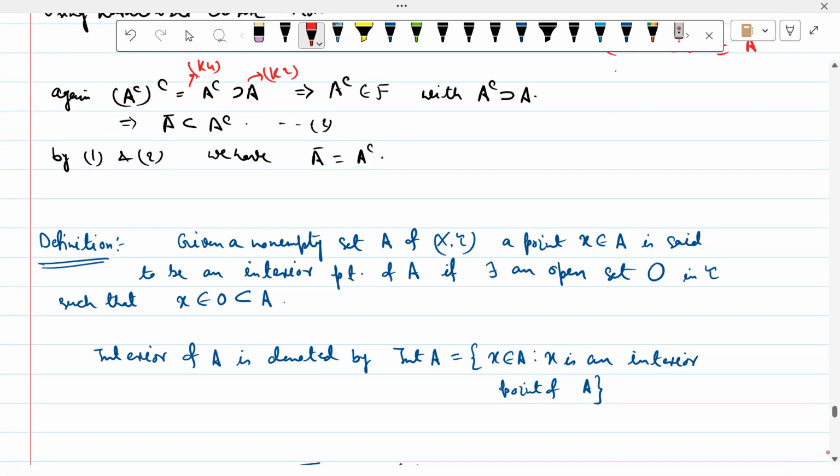Next, come to what is an interior point. So given a non-empty set A of X, tau, a point x belongs to A is said to be an interior point of A if there exists an open set O in tau such that x belongs to O, a subset of A.